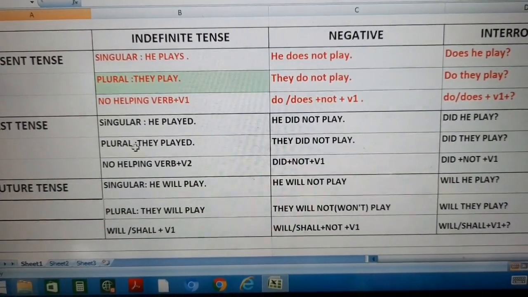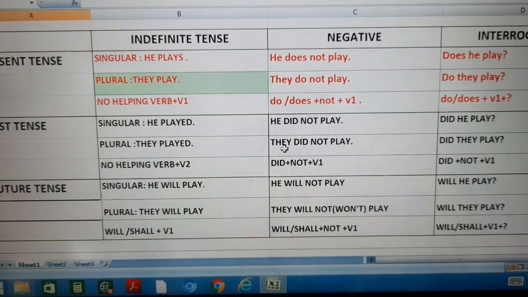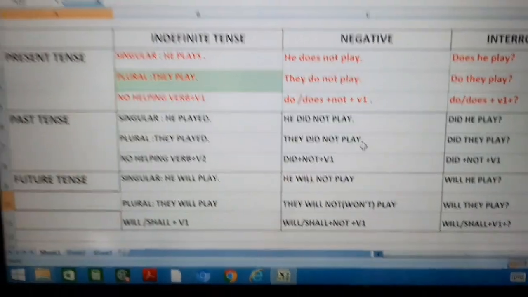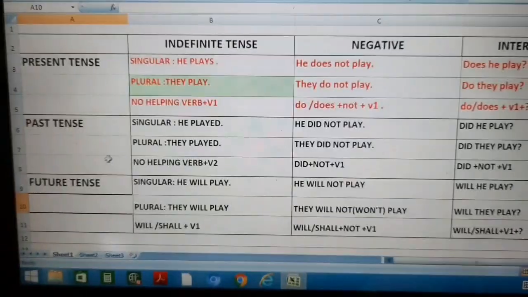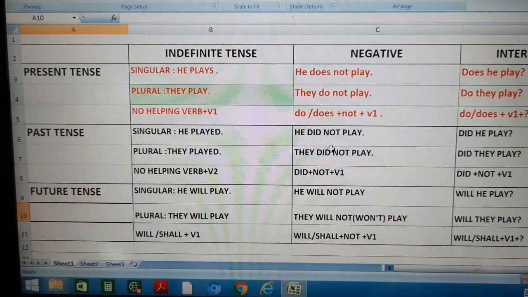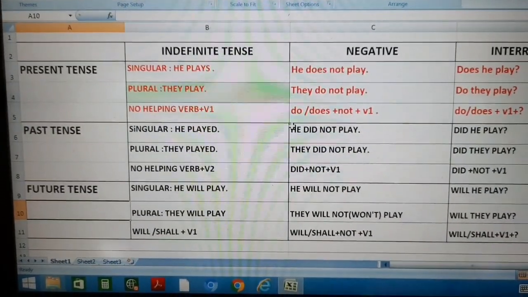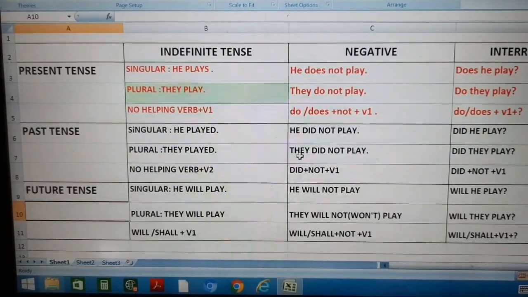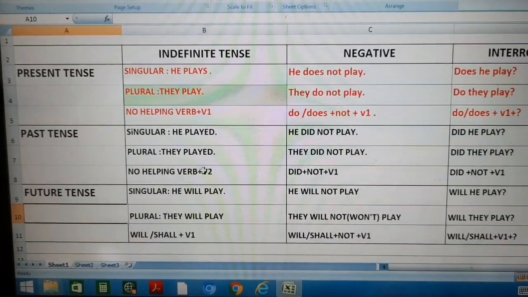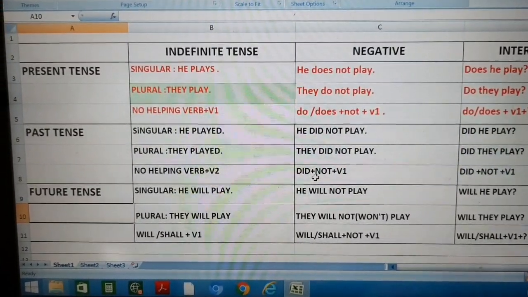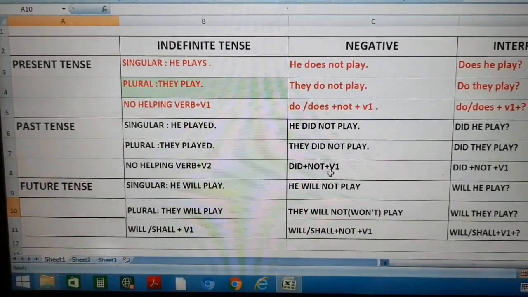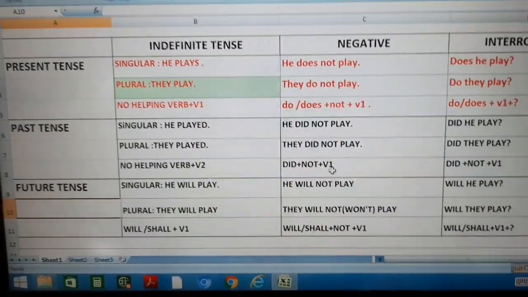And just see the next one. They played. Again we have used they did not play. What does this mean? That in past tense we are using did with singular and plural both. Here again we are using did plus not plus first form of verb.